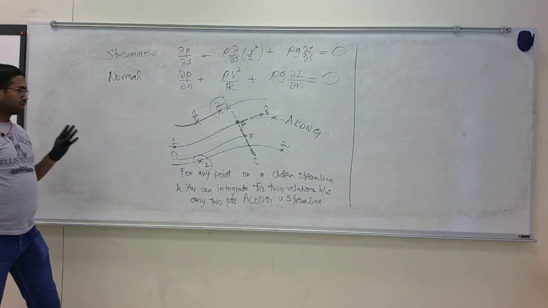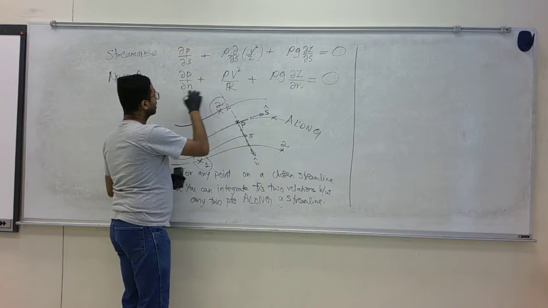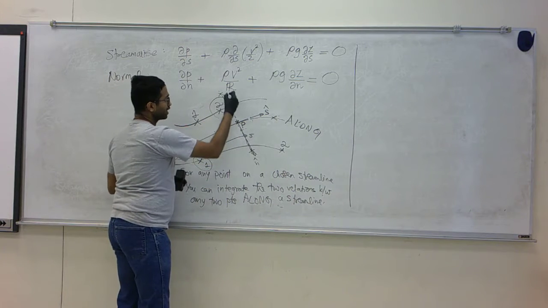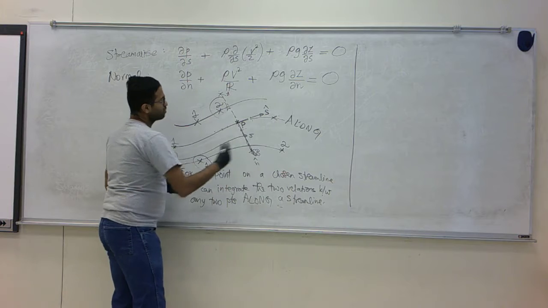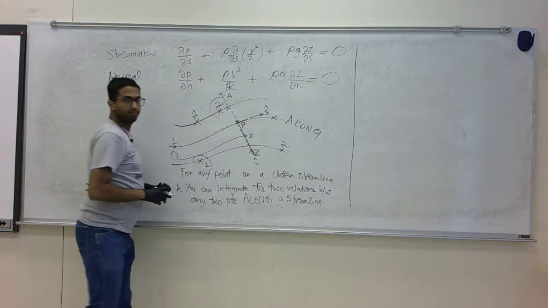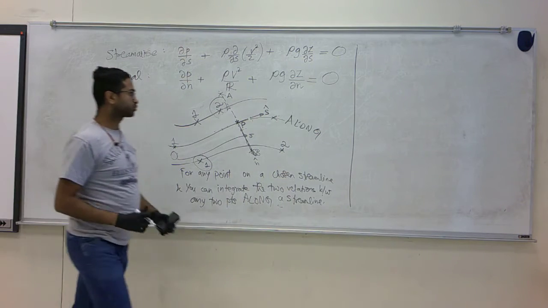When I say normal, I am talking about a specific point P and integrating this equation between 2 points that are in the perpendicular direction. I will call these A and P. Those are 2 points that are in the perpendicular direction. So first let's look at the streamwise component.